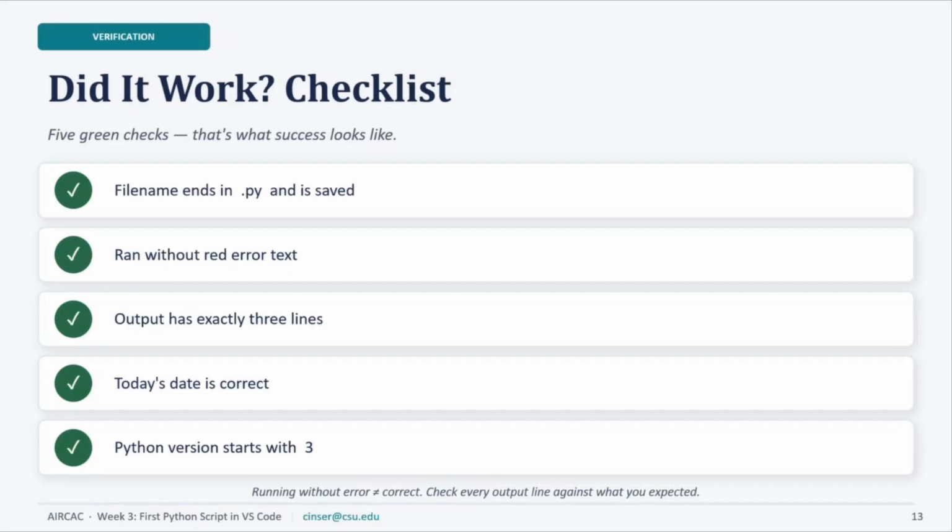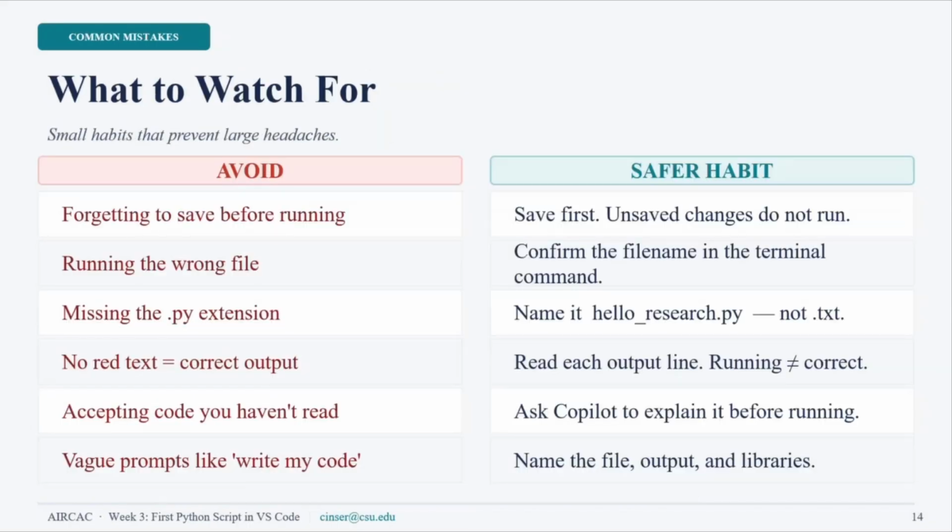Is this date correct or not? Because we know the date today, for example, is June 26th. So let's say the editor provides June 25. It's not correct because we know that this date is not the same. So either our computer is not up to date, or the code has an error, and we need to double check both. And also the version of the Python that it will generate.